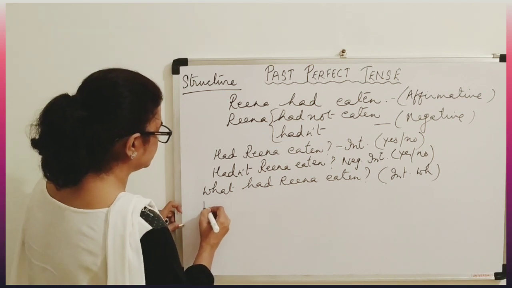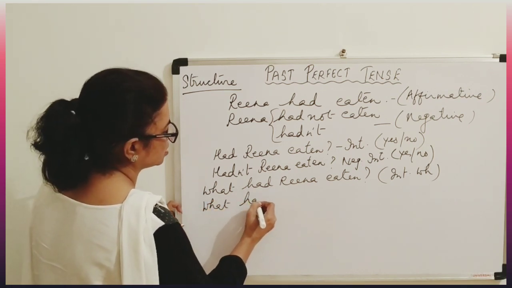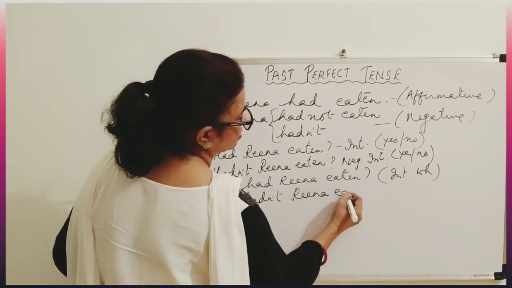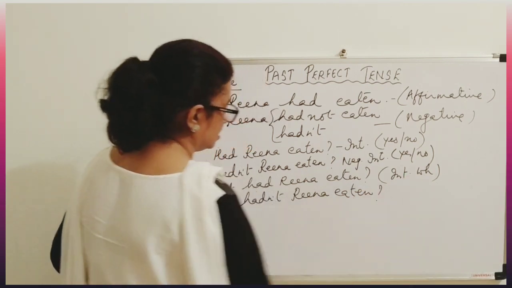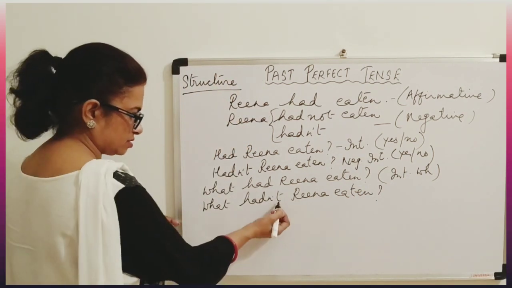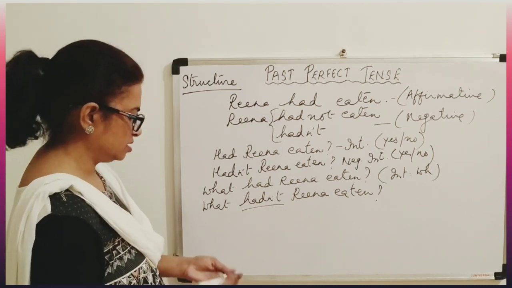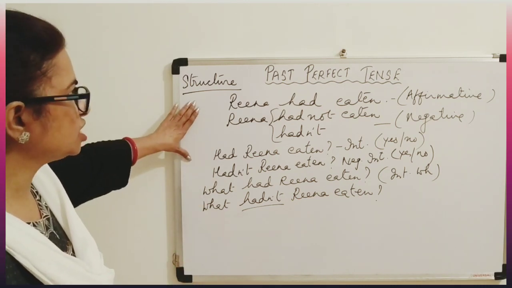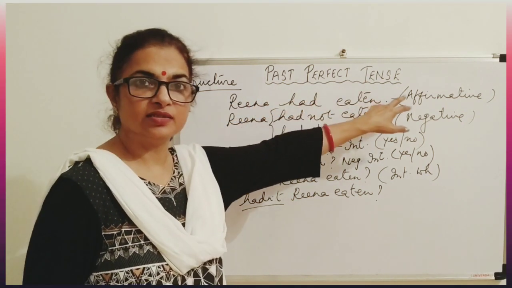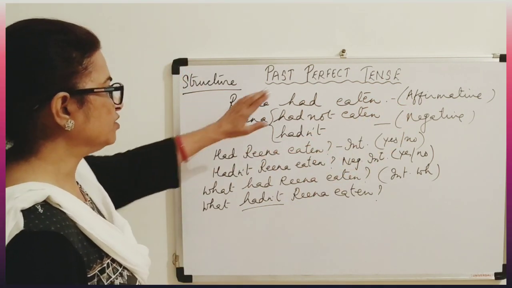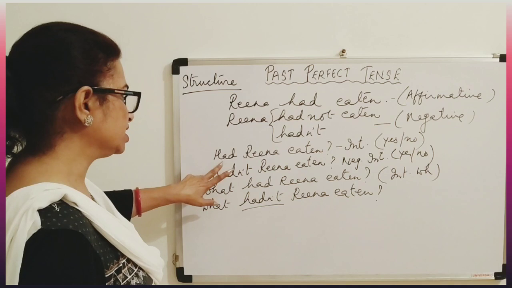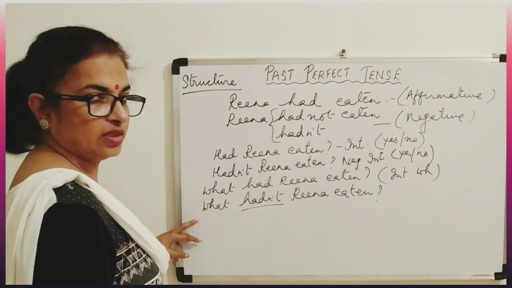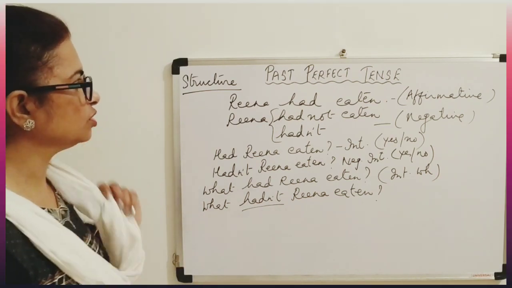Now the negative interrogative in WH type, suppose. So, what hadn't Reena eaten? It can be had not. We can write the complete word, and we can write the abbreviated short form also. So this is your structure when we are using past perfect tense. These are the sentences: affirmative, negative, then interrogative yes-no, negative interrogative yes-no, WH question and negative WH questions also. This is how you are going to use it.